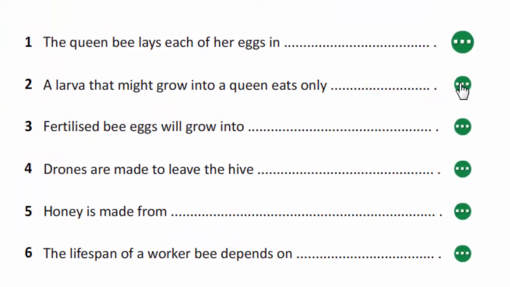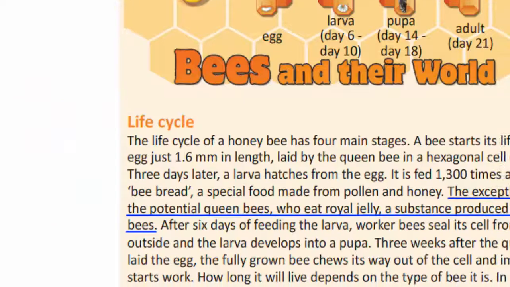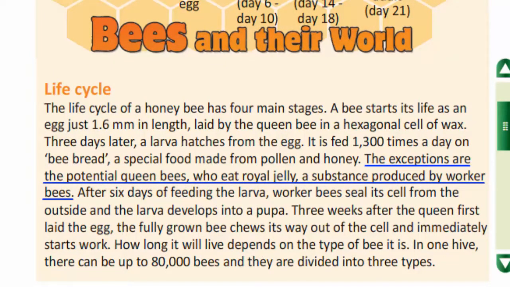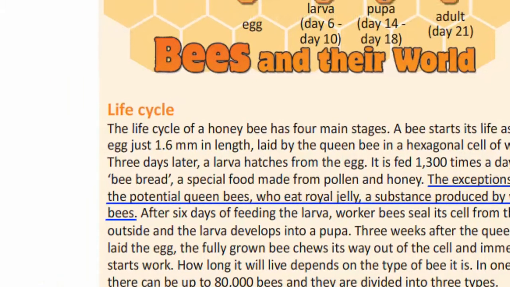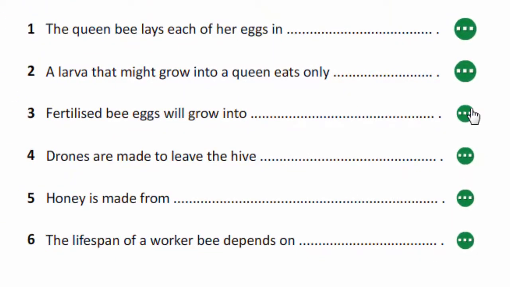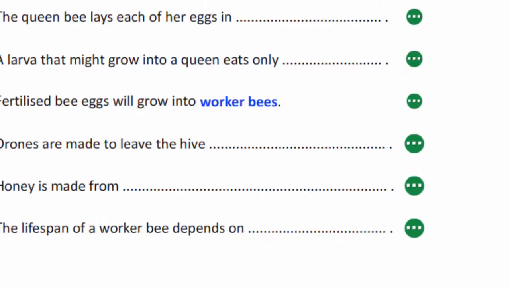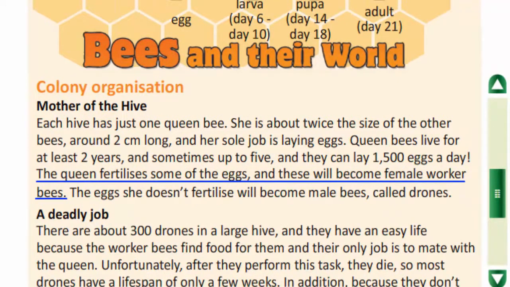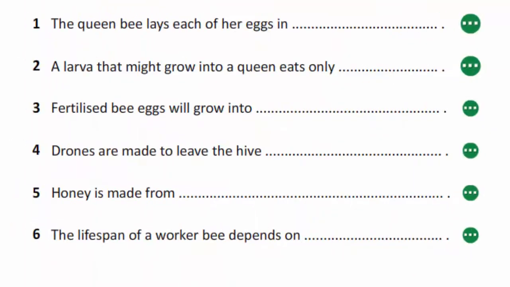The second sentence. A larva that might grow into a queen eats only royal jelly. Let's check in the text. The exceptions are the potential queen bees who eat royal jelly, a substance produced by worker bees. Fertilized bee eggs will grow into worker bees. According to the text, the queen fertilizes some of the eggs and these will become female worker bees.